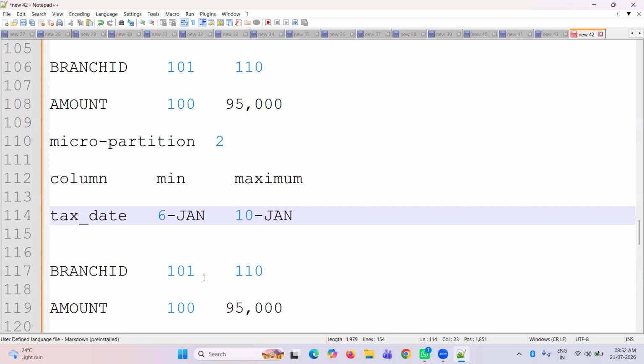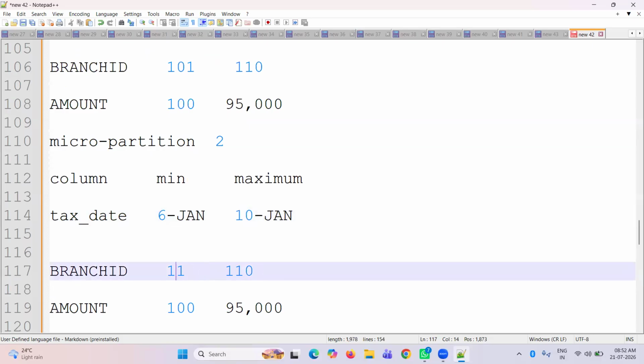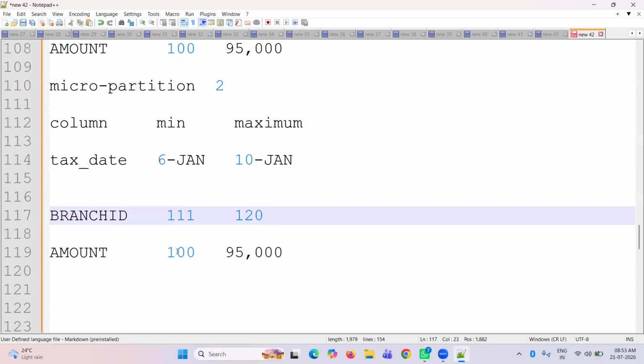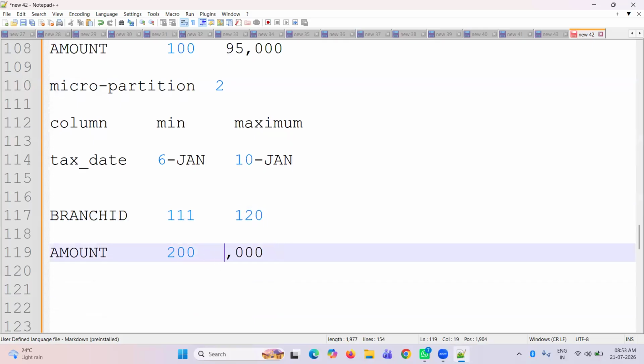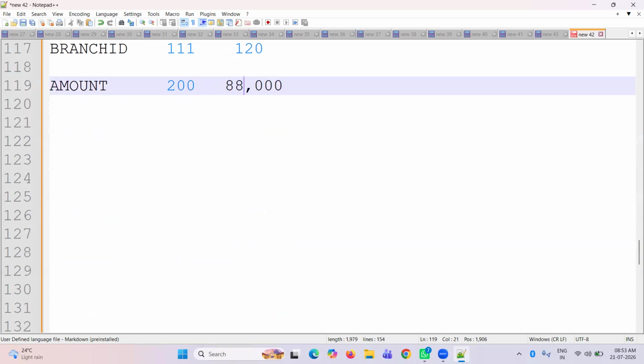Branch ID is 111 to 120. Amount is 200 to 88,000.